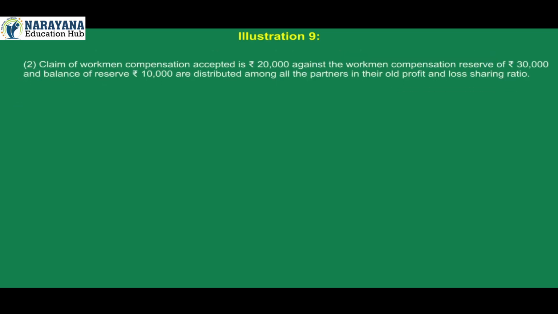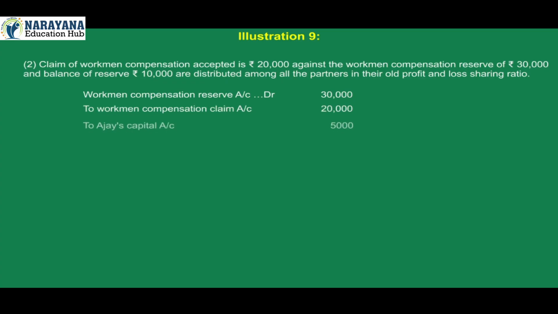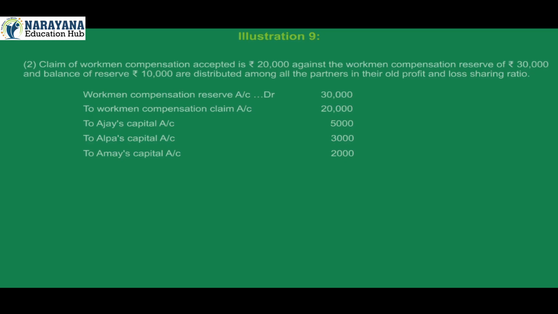Note 2. Claim of workmen compensation accepted is rupees 20,000 against the workmen compensation reserve of rupees 30,000, and the balance of reserve, rupees 10,000, is distributed among all the partners in their old profit and loss sharing ratio. Workmen compensation reserve account debit 30,000, to workmen compensation claim account 20,000, to Ajay's capital account 5,000, to Alpa's capital account 3,000, to Amay's capital account 2,000.